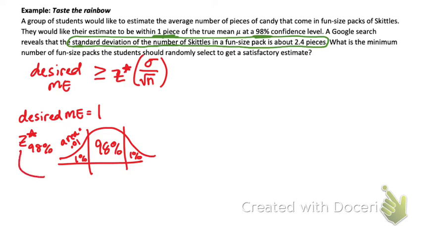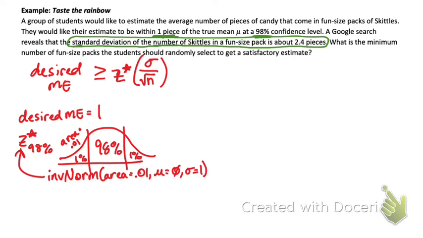And since we're looking for a z-star critical value to use, we can use inverse norm. The area is 0.01, the mean would be 0, the standard deviation would be 1. This is how you get the z-star critical value for any percent.